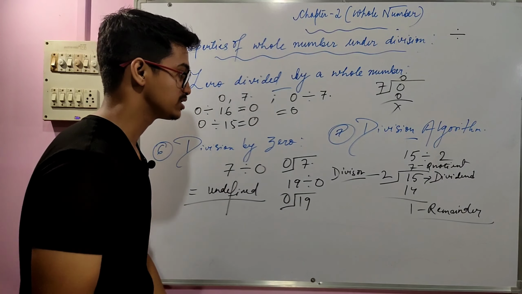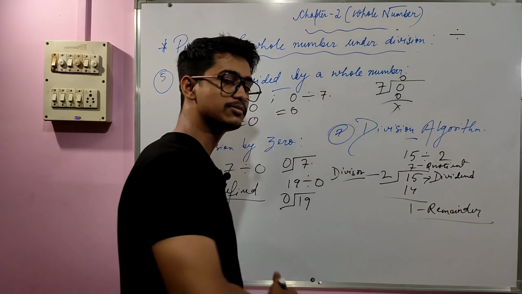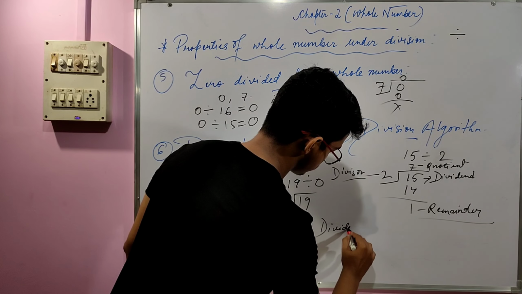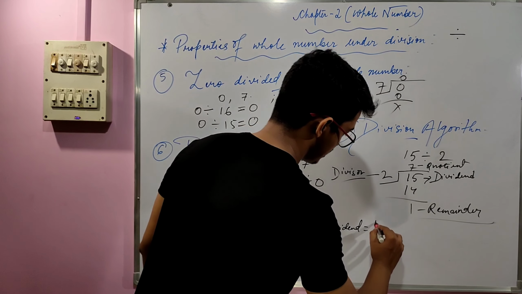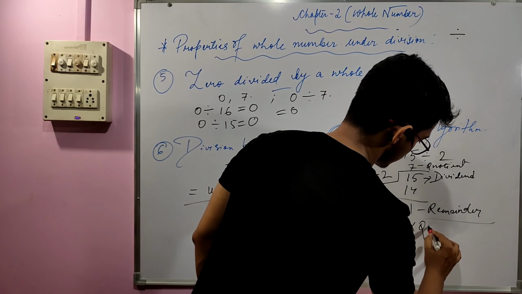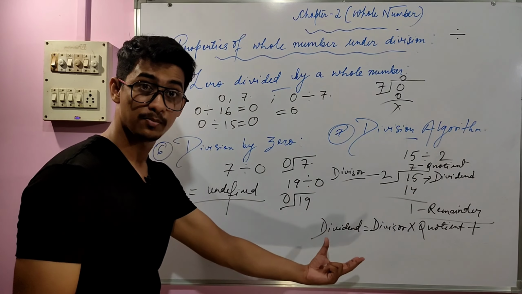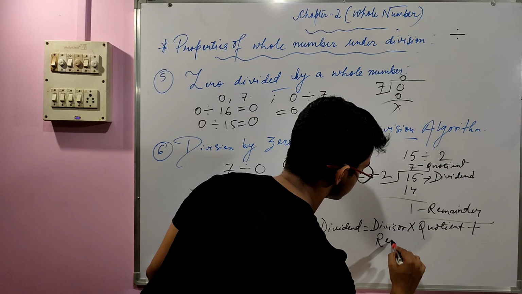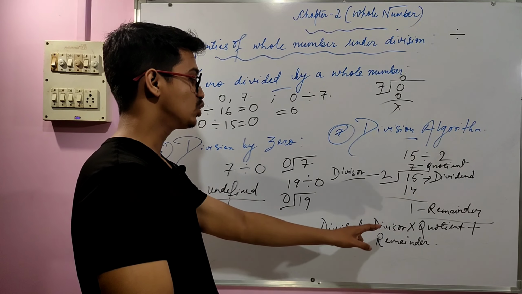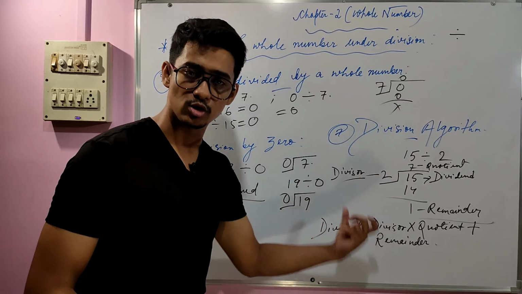For that purpose, the division algorithm tells us that dividend equals divisor into quotient plus remainder, right? So dividend equals divisor into quotient plus remainder. That's what the division algorithm is all about.